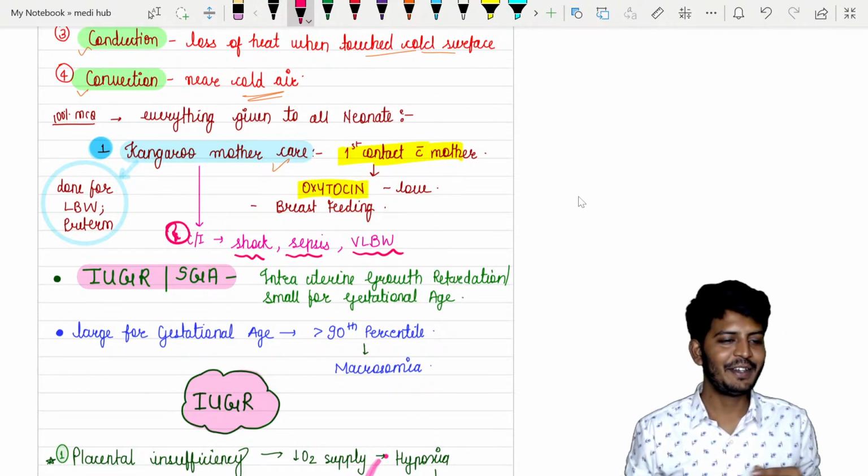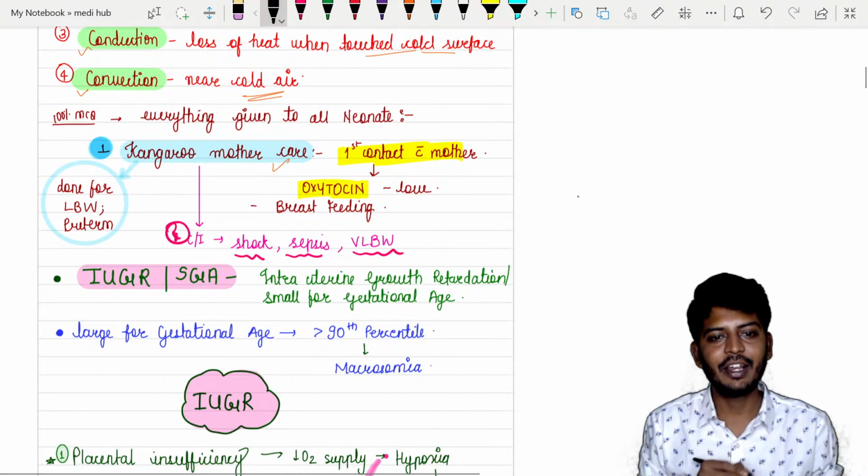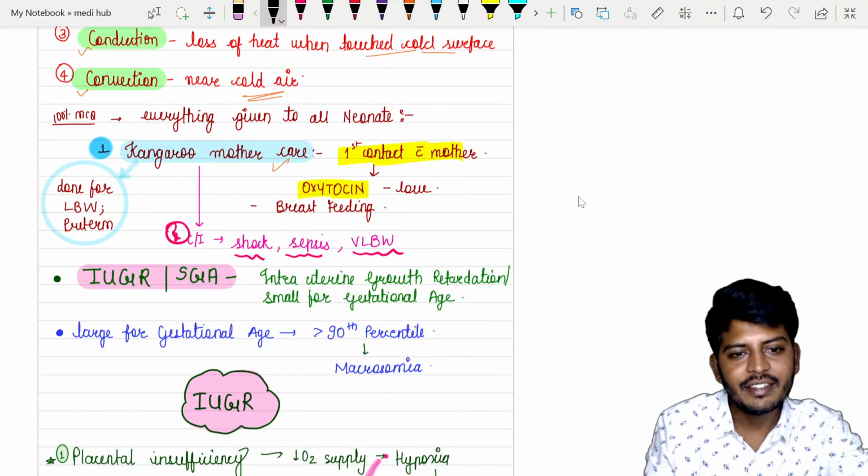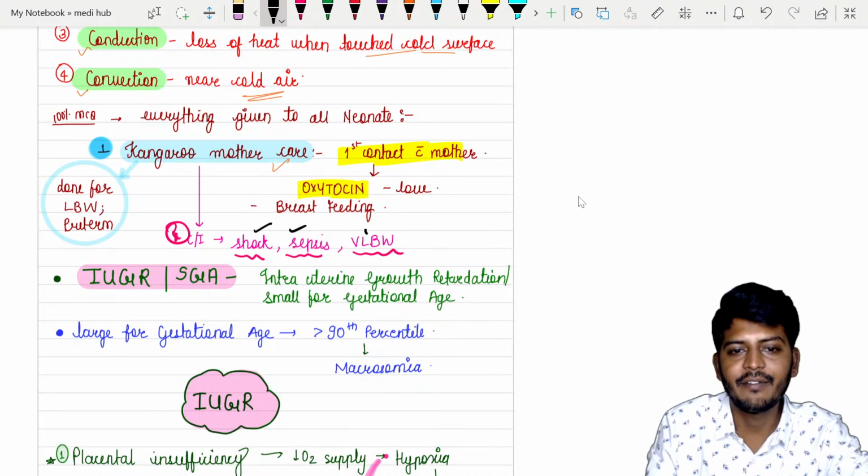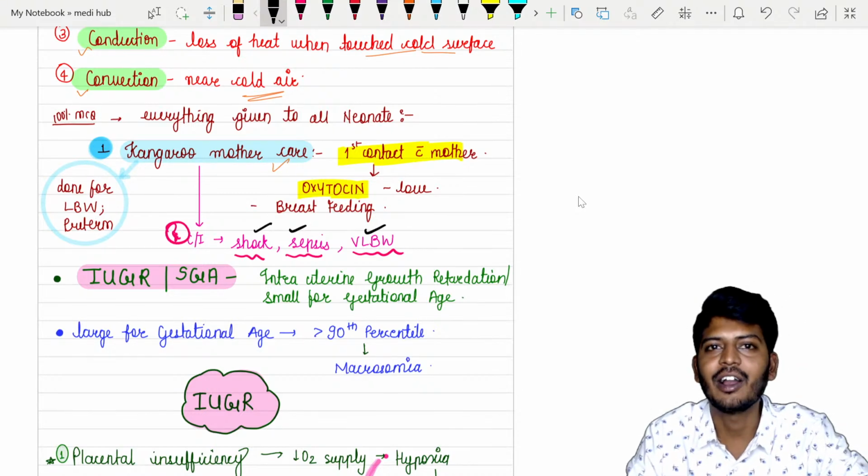Okay, so listen to me very carefully. Yes, what I'm trying to tell you people here is that, if the mother is having shock, sepsis and very low birth weight, do not give kangaroo mother care.